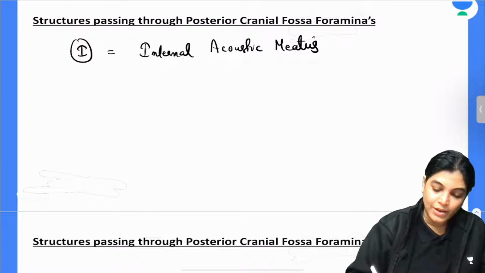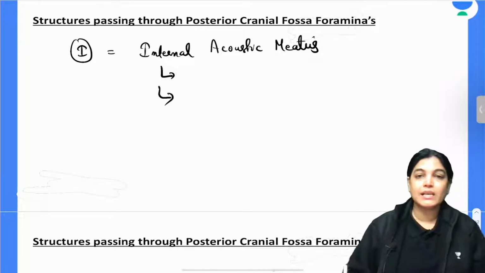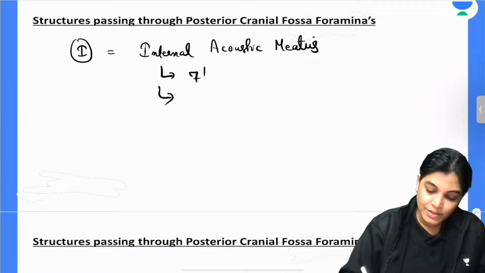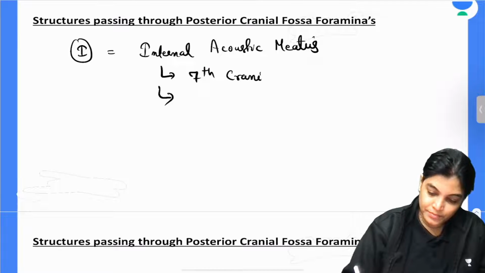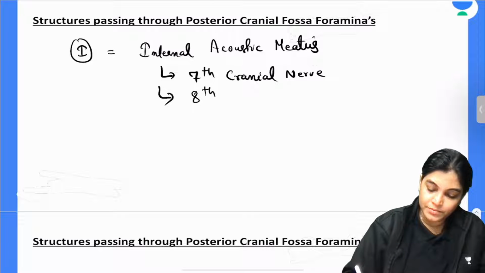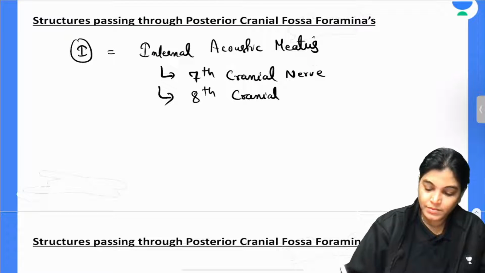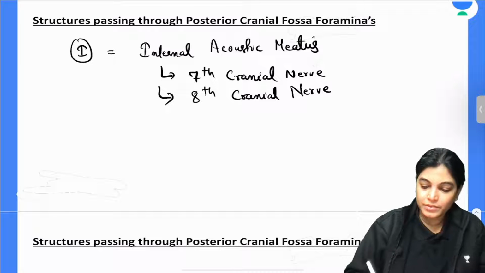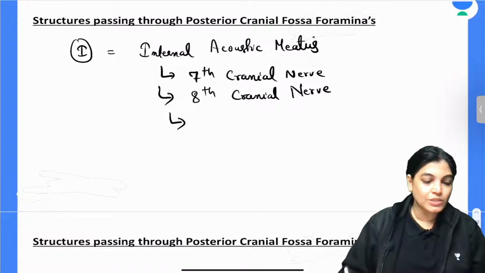The structures traversing it are the 7th cranial nerve and the 8th cranial nerve, and one more structure is there.